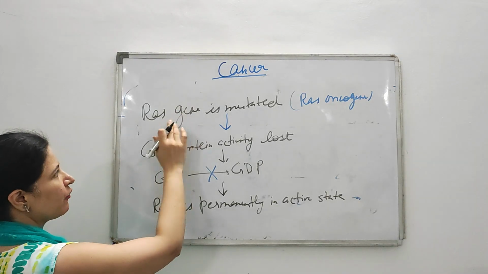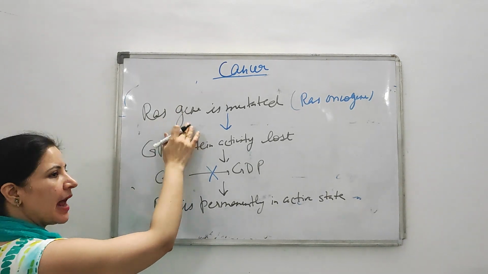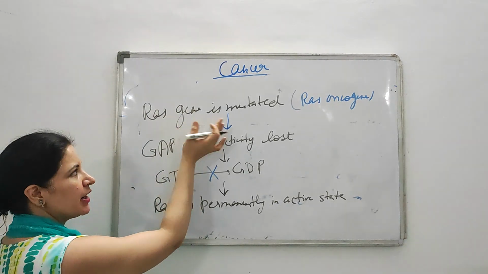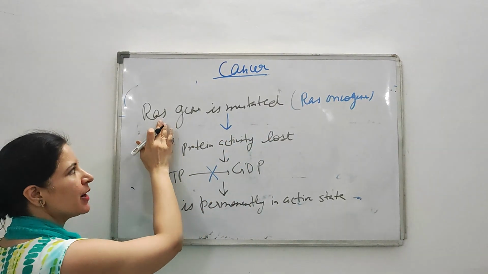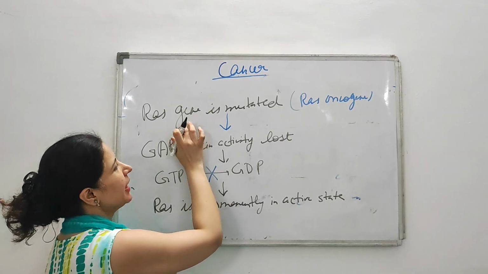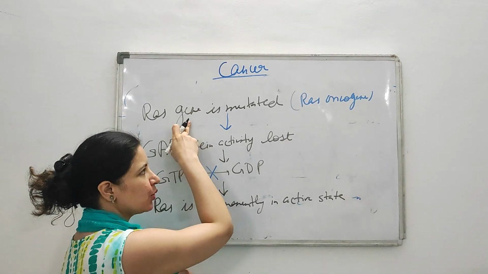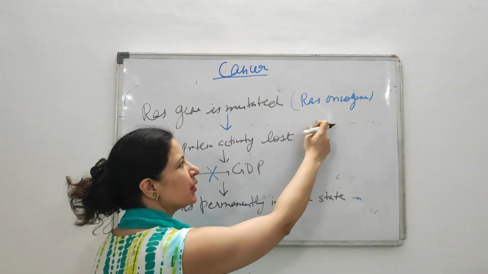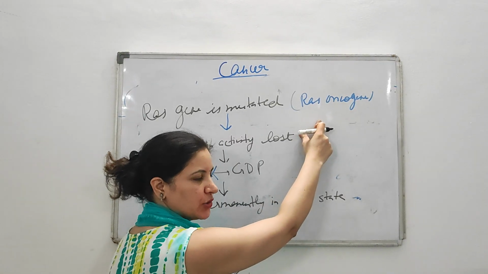So I am just repeating what happens. Normally, RAS is a proto-oncogene. When a point mutation occurs in the RAS proto-oncogene, after mutation it is converted into the RAS oncogene.